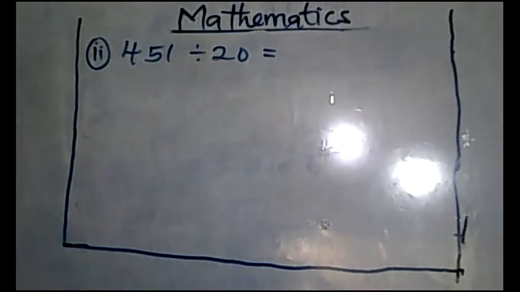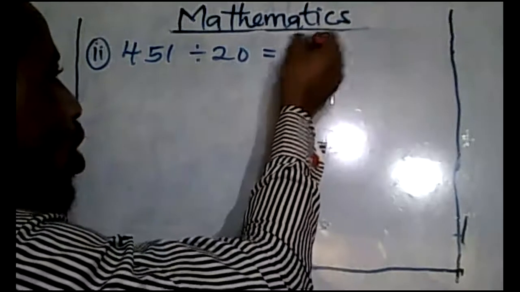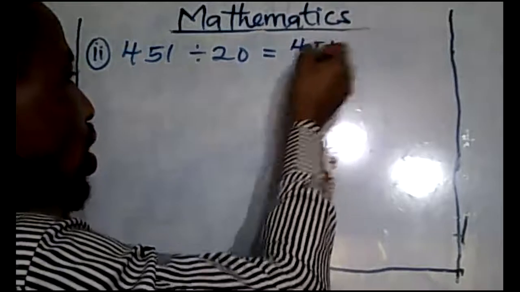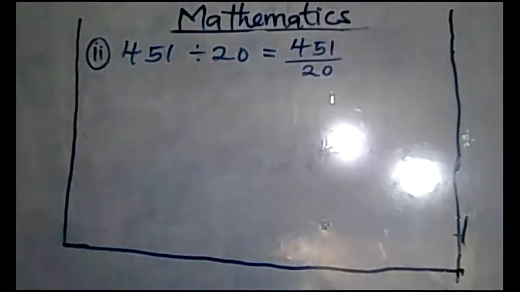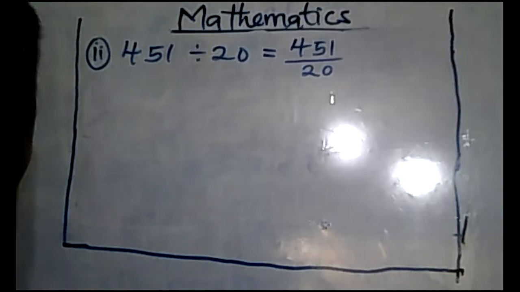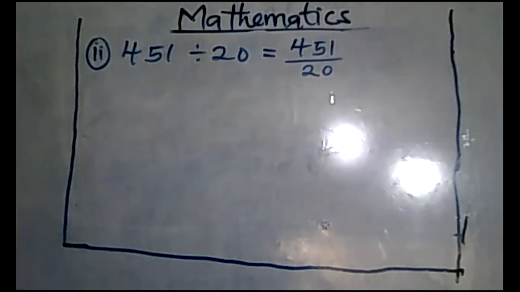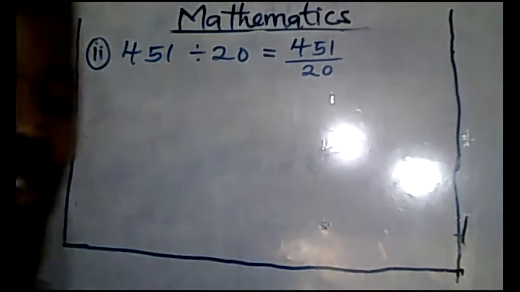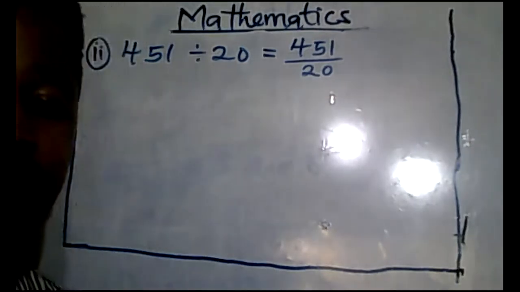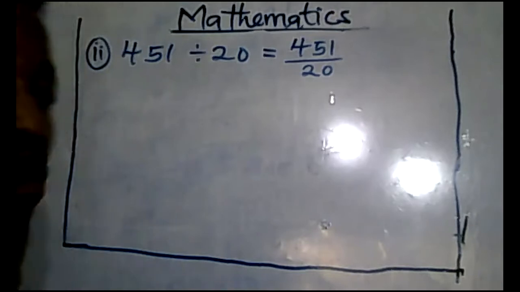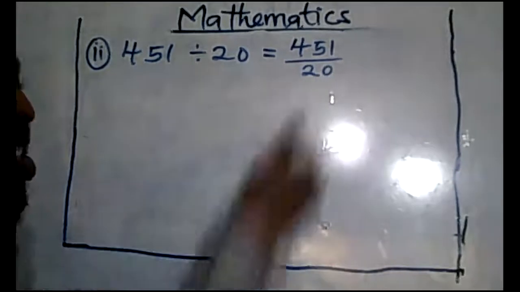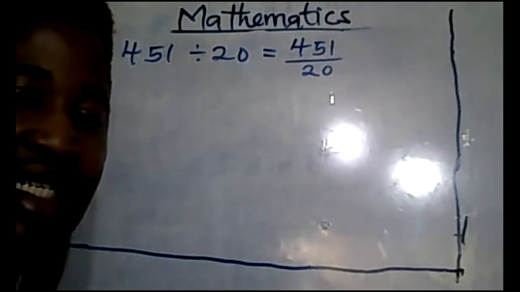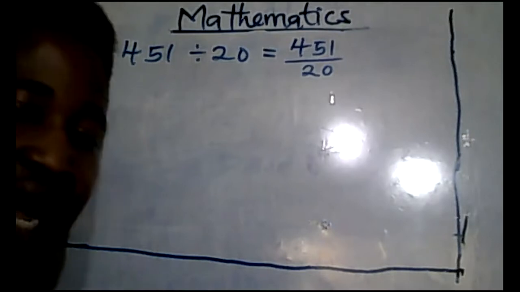First of all, write it like this. You have 451 over 20. What do you do? Now, you can do this. I told you that multiples of 10 is the easiest division ever. Okay, I want this to look like this. I can easily say 20 is the same thing as 2 times 10.